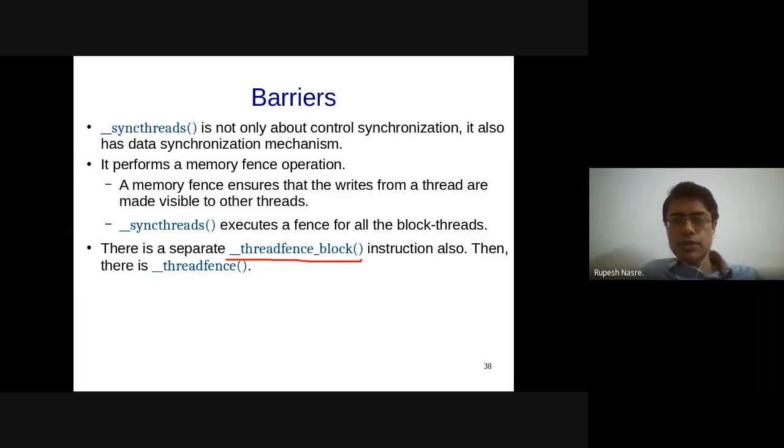Nikam has a question. When will we need only thread fence block instead of sync threads? So you can require this if you are dealing with very low level programming where you are actually coordinating, maybe creating some primitives for synchronization, maybe a new primitive for synchronization. In typical practical cases, you will not encounter this, right?